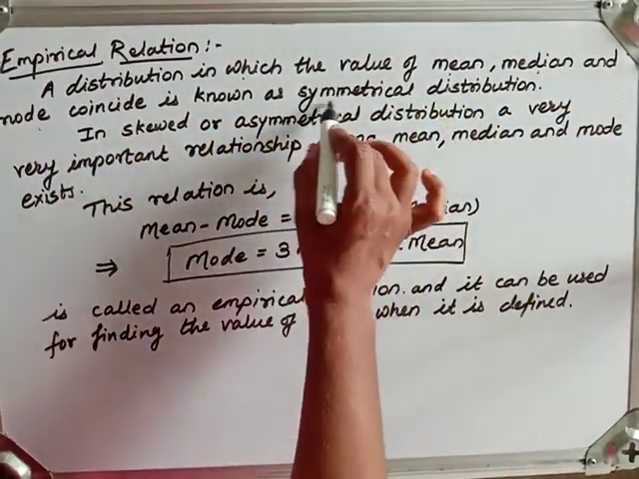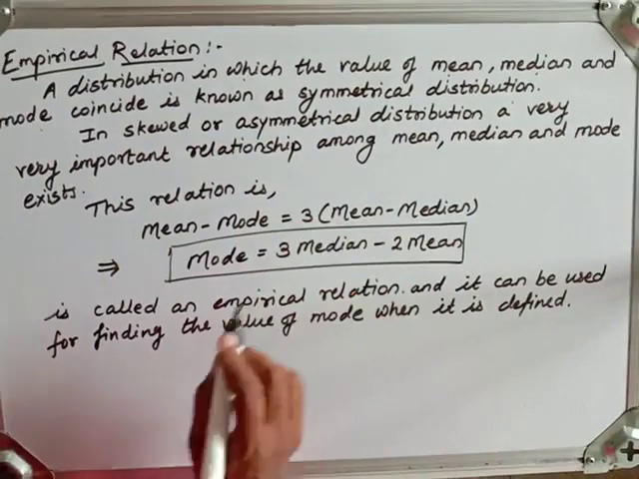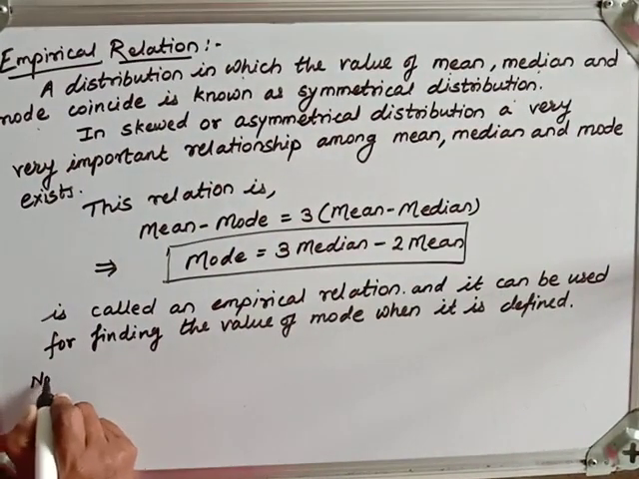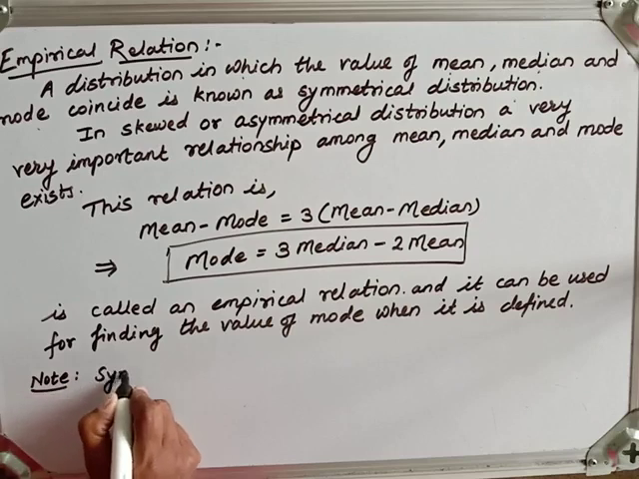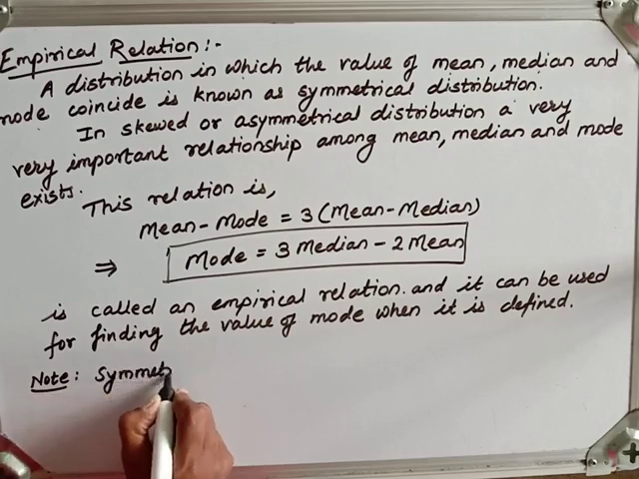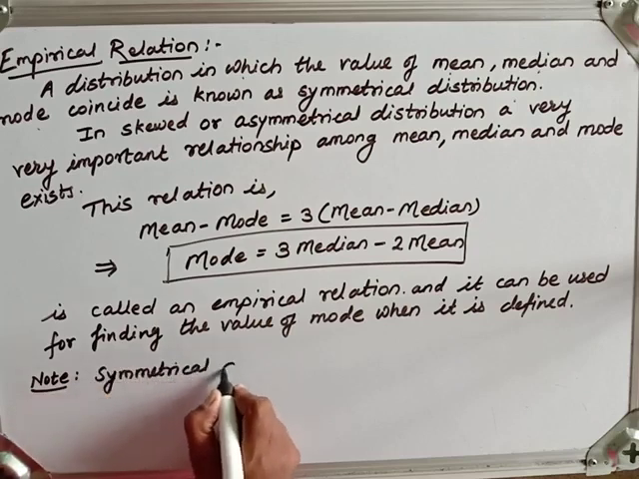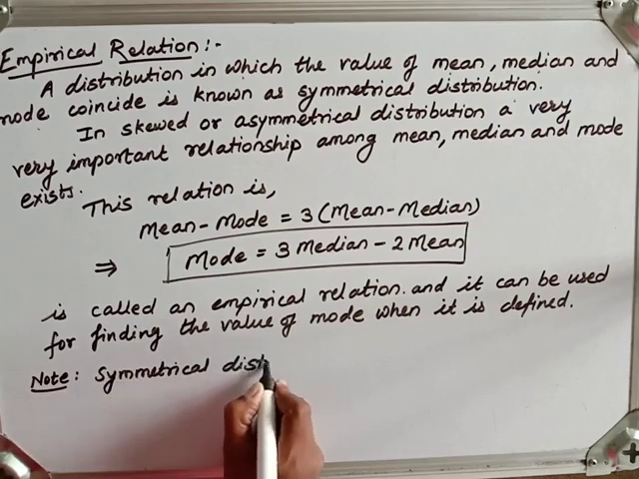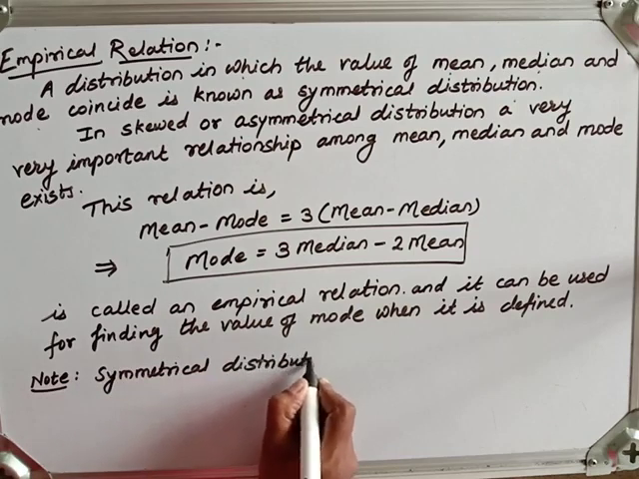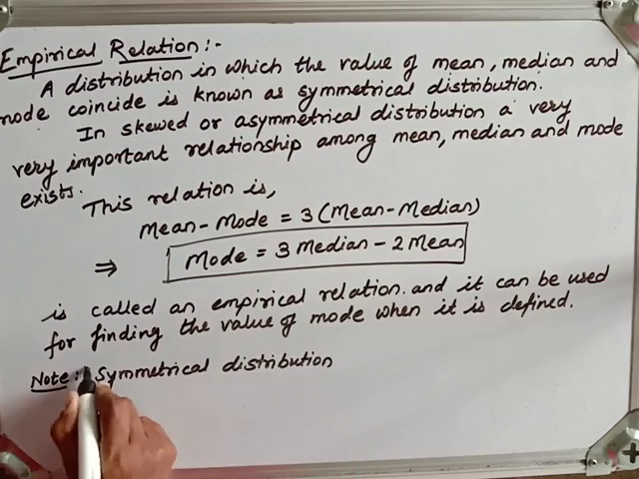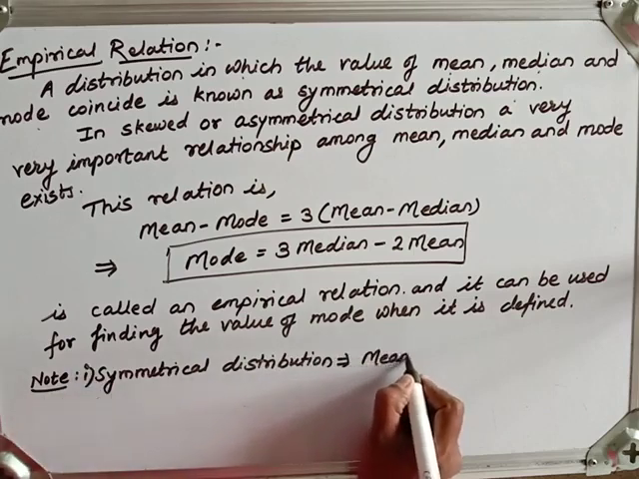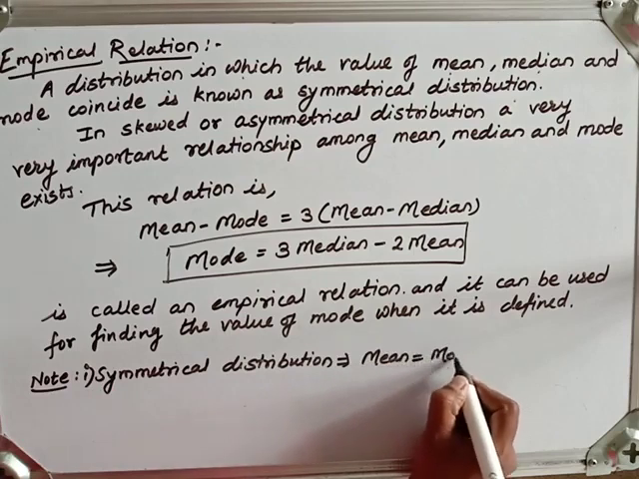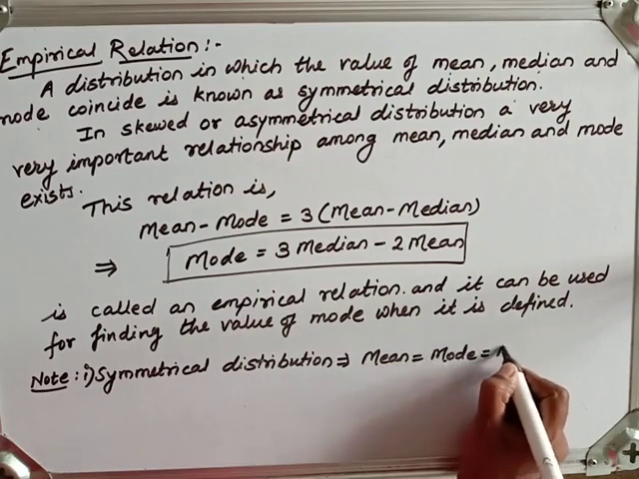Means what? In a symmetrical distribution they are all equal. So let me write that as a note, as a summary for you. In a symmetrical distribution, mean equal to mode equal to median. All are equal.